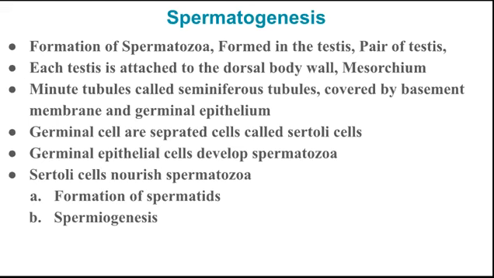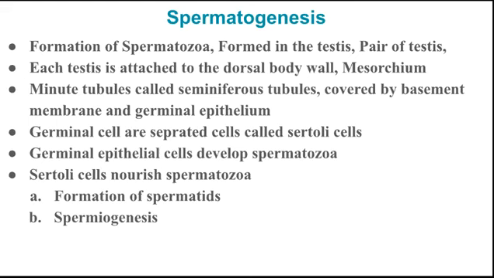The germinal epithelial cells are separated by giant cells called Sertoli cells. The germinal epithelial cells develop into spermatozoa, and the Sertoli cells nourish the developing spermatozoa.